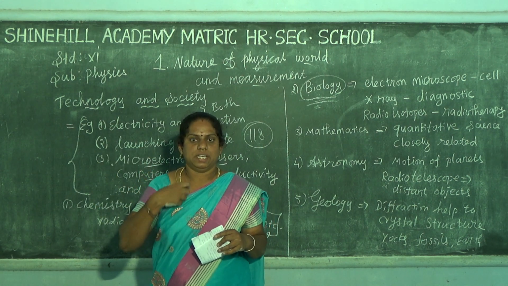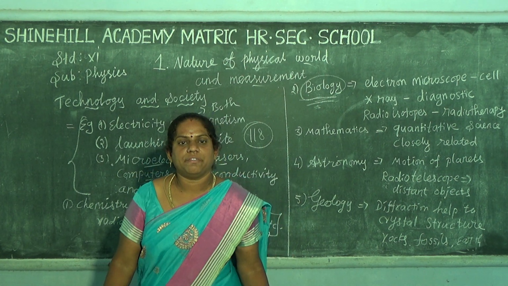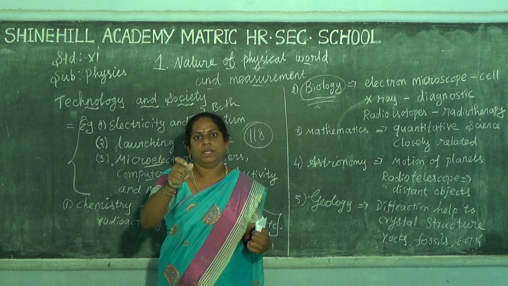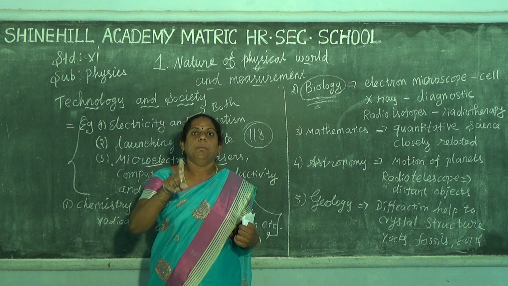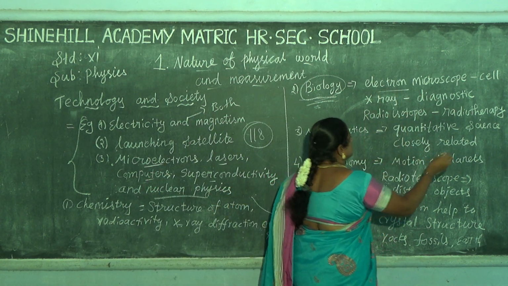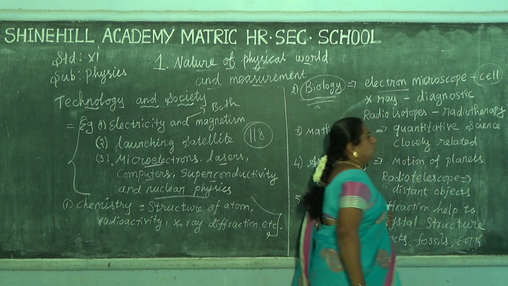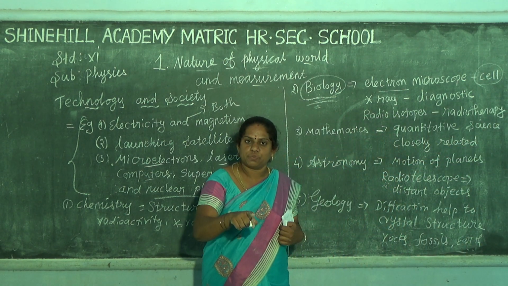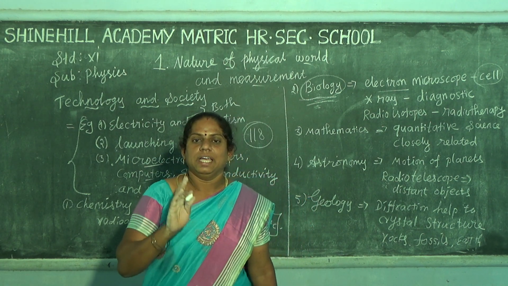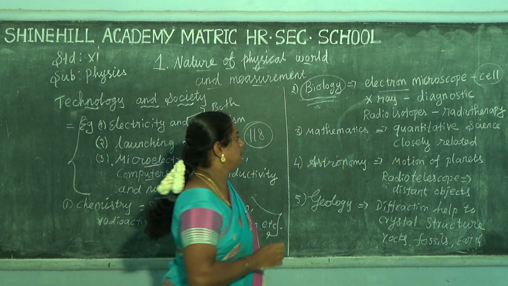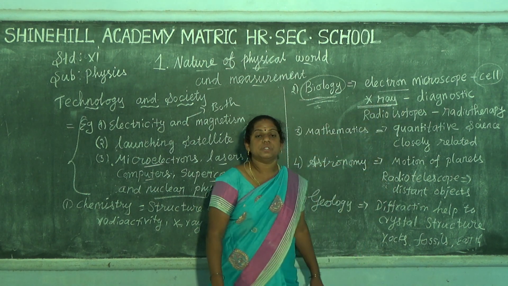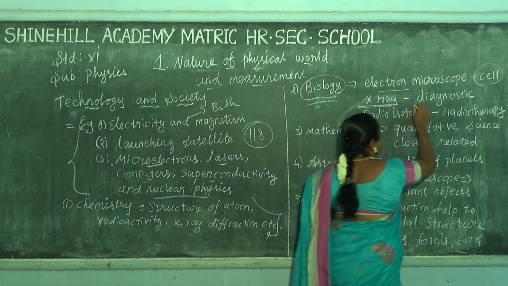For example, the human body is made up of cells, you know. We see that only with the microscope. When we invented the electron microscope, the cell could be studied. So the electron microscope is used for the structure of a cell. Next one, the X-ray. The X-ray is used for diagnosis purposes.